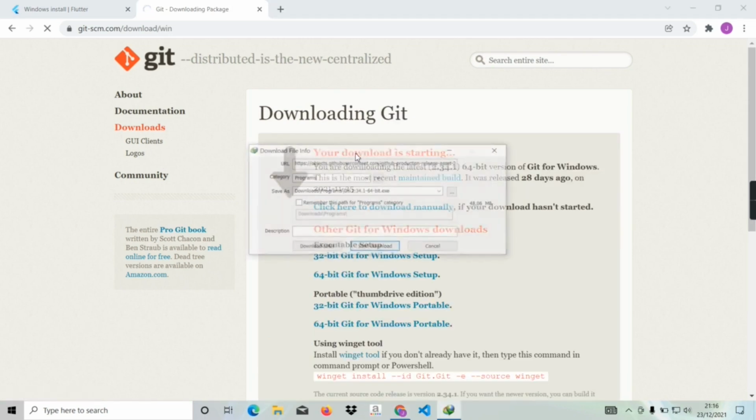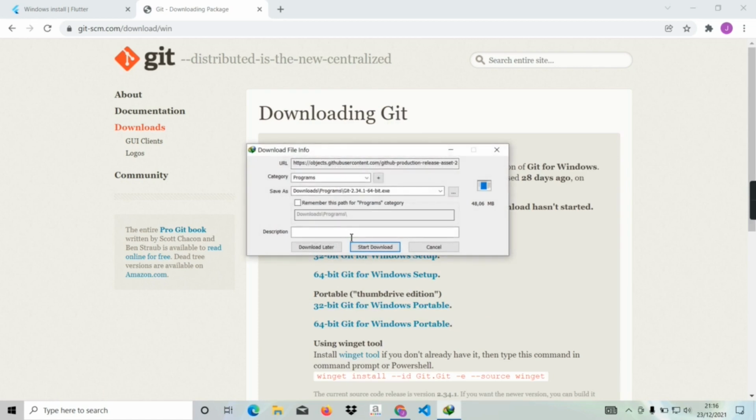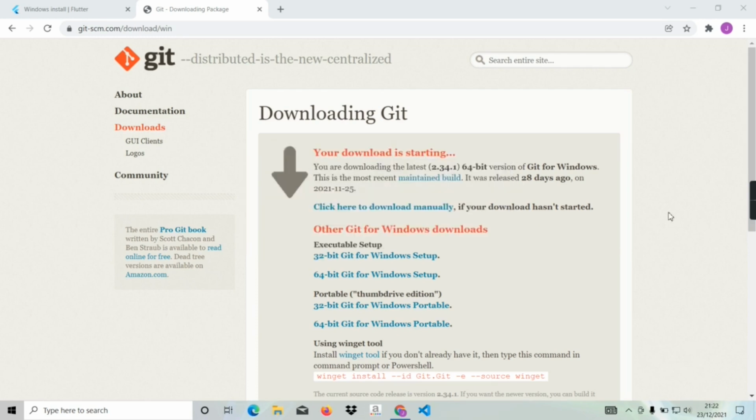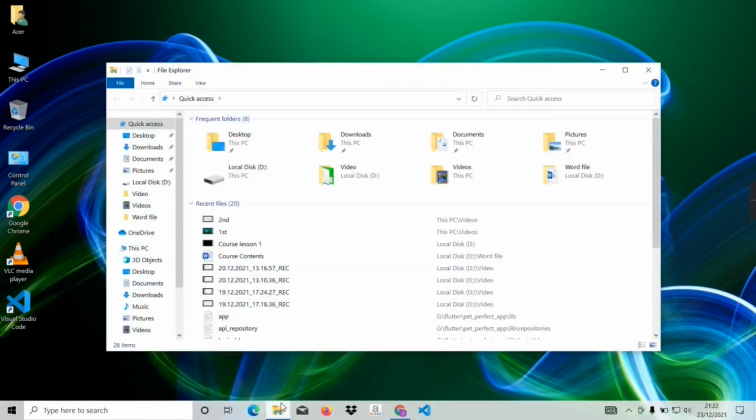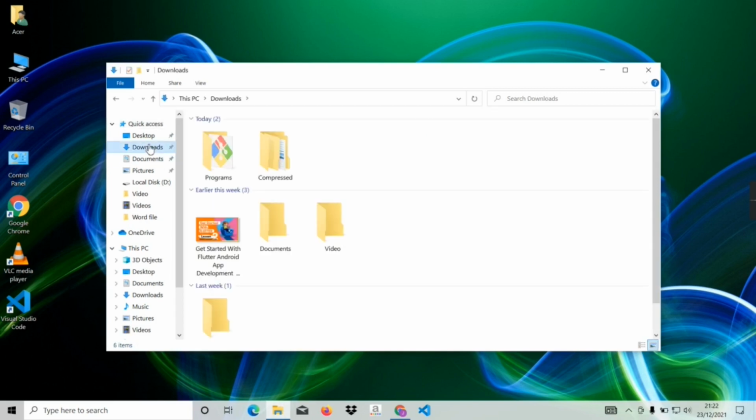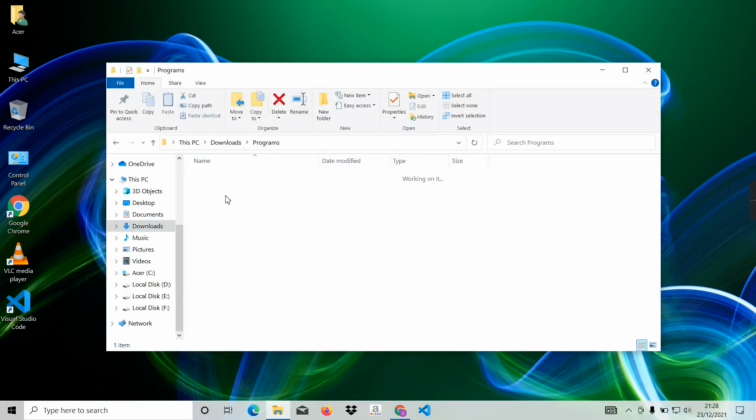Next, click on start download to download. I'm not downloading it because I have it downloaded. So I'm gonna close this window. Once the file is downloaded, we will go directly to File Explorer to install Git. From here, downloads and then programs. Here we will see our downloaded Git file. To install the Git file, we need to double click on it.